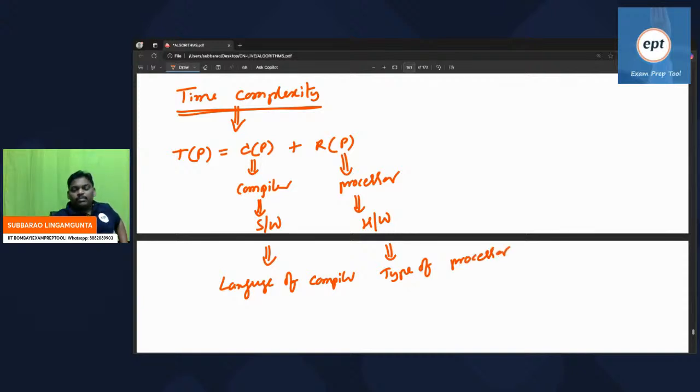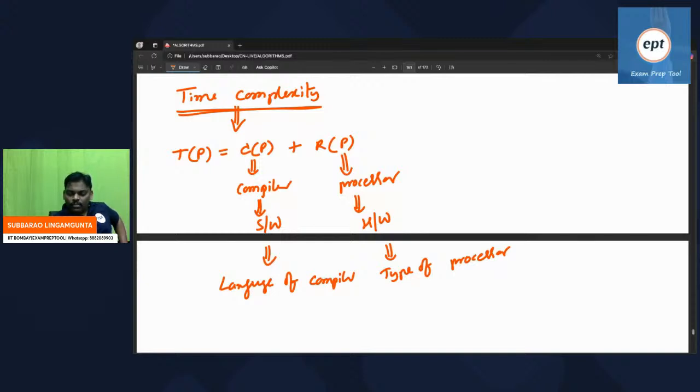Time complexity is based on two parameters: compile time and runtime. Compile time is based on the compiler, which is software, which means the language of the compiler matters. If the language of the compiler is a faster language, then compile time is less. If it is a slow language, then compile time is more. Next, running time is based on the processor, which is the hardware. So the type of processor matters. If you use the best processor, less time. If you use the worst processor, more time.